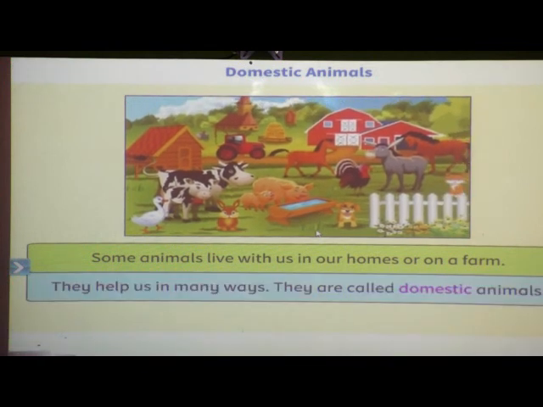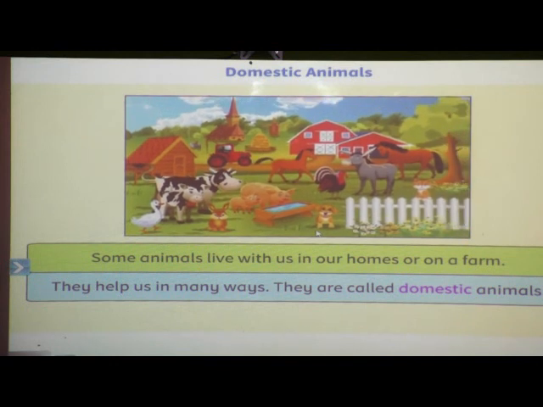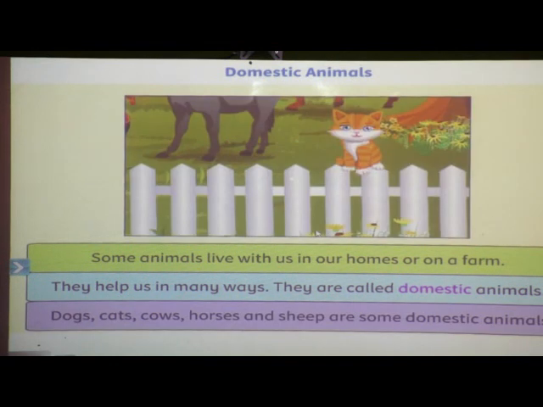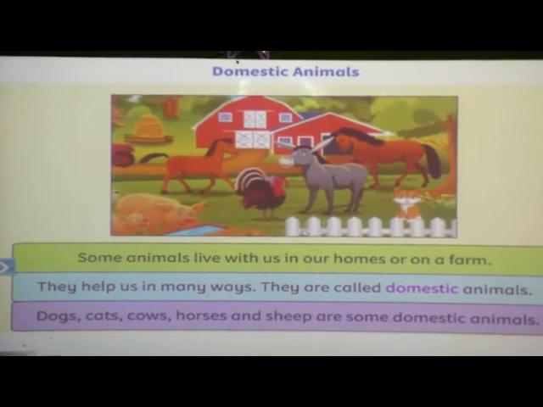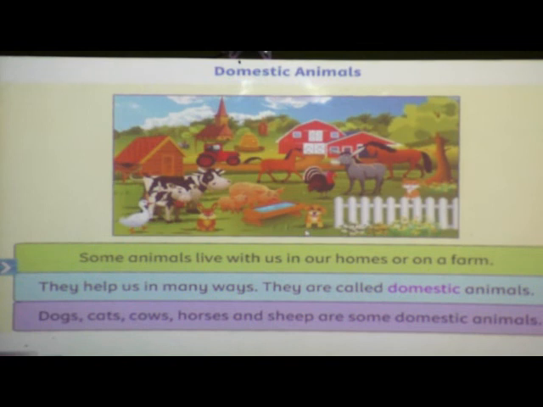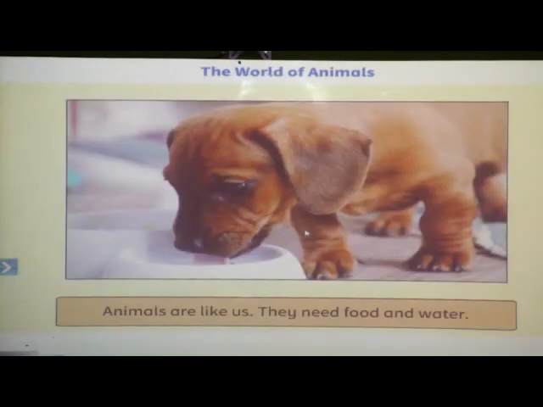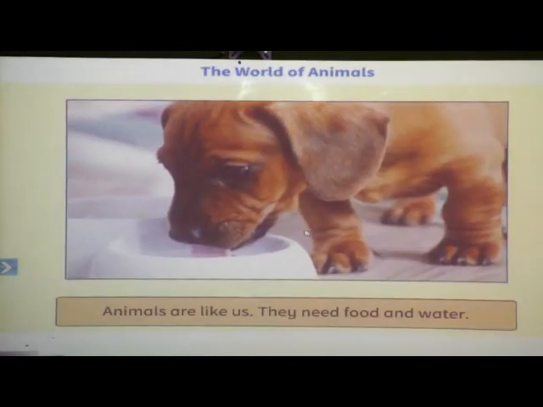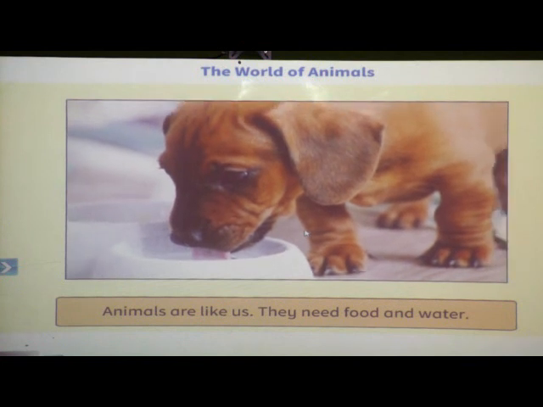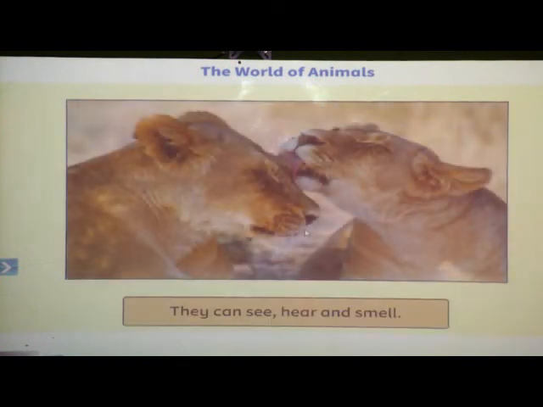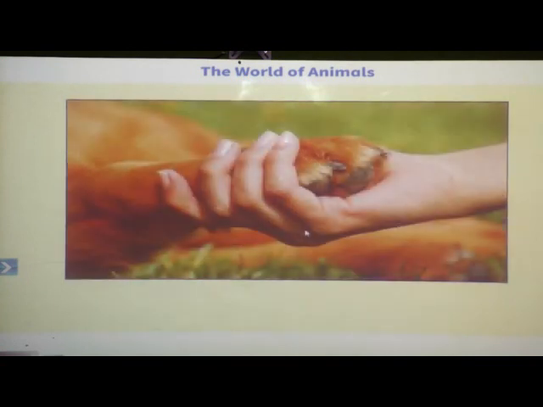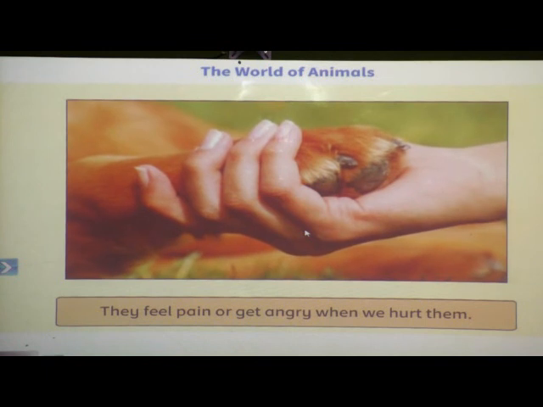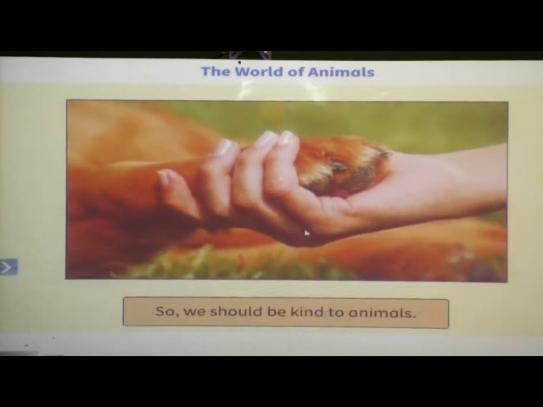They are called domestic animals. Dogs, cats, cows are some domestic animals. Animals are like us. They need food and water. They can see, hear, and smell. They feel pain or get angry when we hurt them. So, we should be kind to animals.